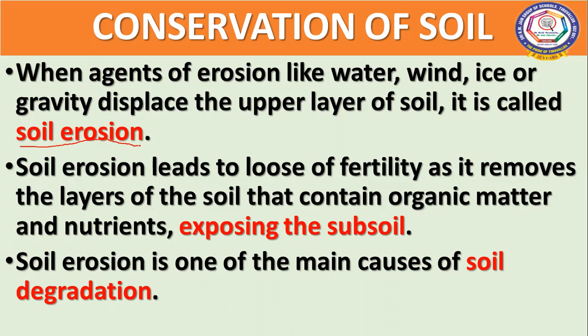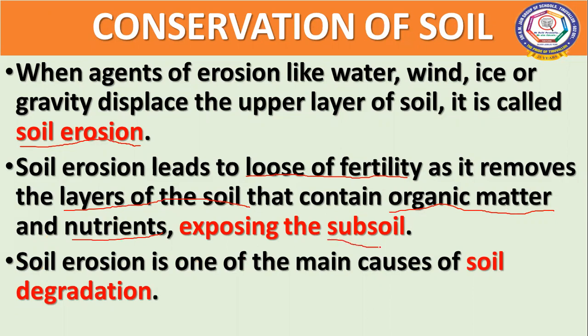It leads to the loss of fertility, children. The reason is it removes the layer of the soil. The top layer of the soil contains organic matter, isn't it? And if this organic matter and the nutrients are removed from the top layer of the soil, then it will be exposed to the subsoil.